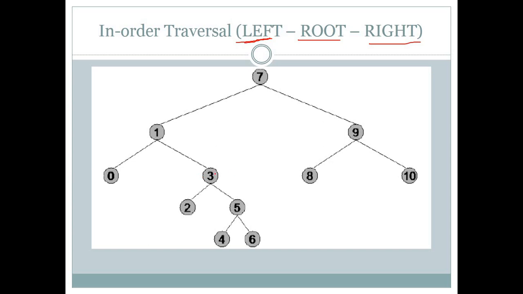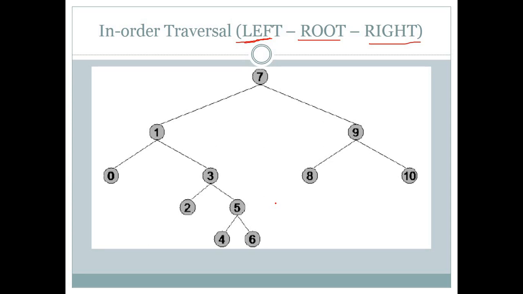But in the right part we will have another tree. This is also a tree, so it will have a left part and a right part. And if we go into its right part, then that is another tree. So we have to do in-order traversal for each and every subtree of this main tree.